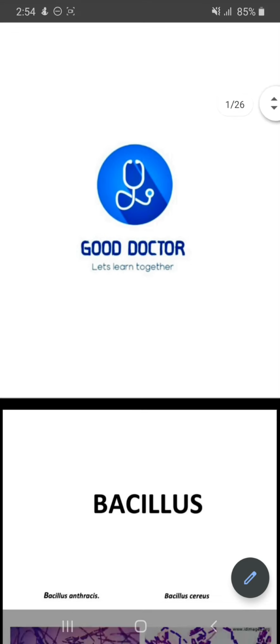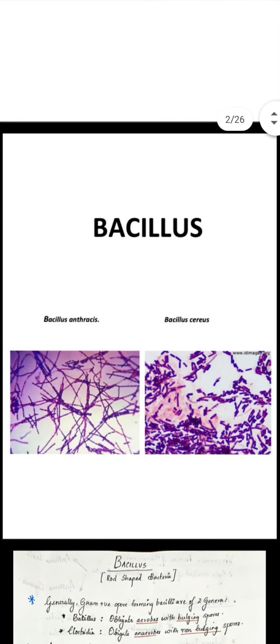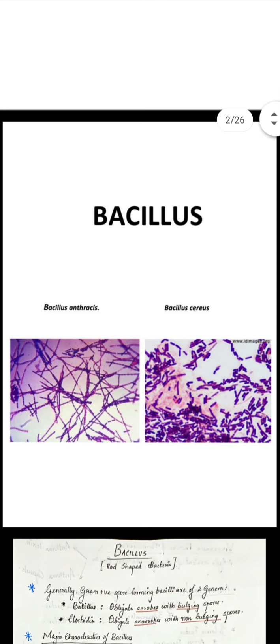Today we are going to deal with the topic Bacillus. We'll be mainly concentrating on Bacillus anthracis and Bacillus cereus, where Bacillus anthracis is very pathogenic to man and Bacillus cereus is one of the common food contaminants.